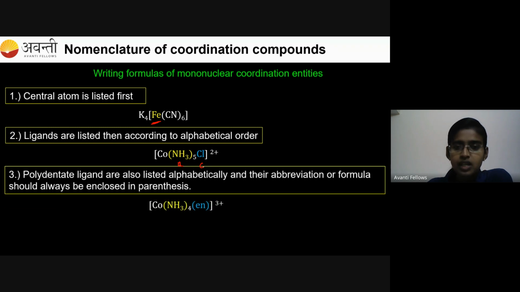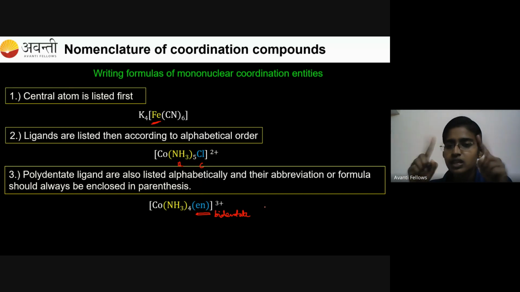Then rule number 3. Polydentate ligands are also listed alphabetically and their abbreviation or formula should always be enclosed in parenthesis. In case of polydentate, poly means ligands containing more than one donor site. Bidentate, tridentate, tetradentate, pentadentate, hexadentate, all those are polydentate. Here in this example, ethylene diamine is given. Ethylene diamine is a bidentate ligand, right? So in case you have any polydentate ligand, you have to put it in the curved bracket.